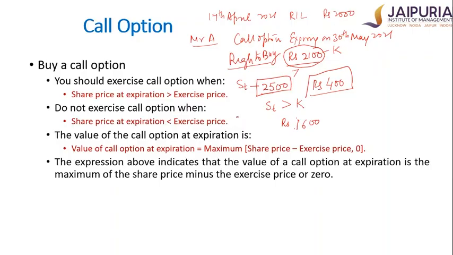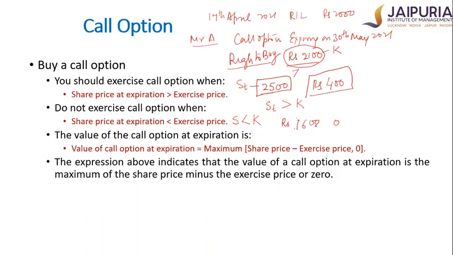When the price prevailing at any given point of time is less than the exercise price. 1600 rupees is less than the exercise price, so a person will not use the option because he can buy the stock at that price itself. Therefore, he will gain nothing from buying the option contract, and his payoff from this contract will be zero. In the previous case, the payoff was plus 400. In this case, the payoff is zero.